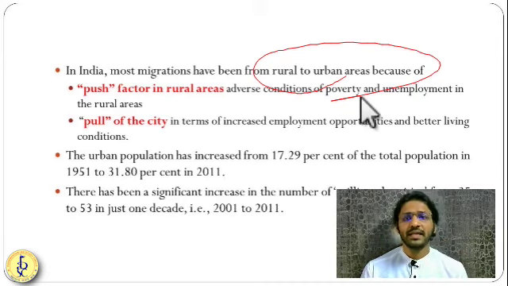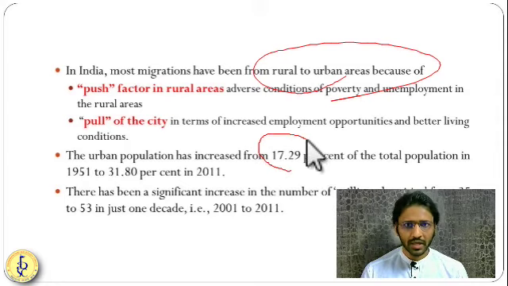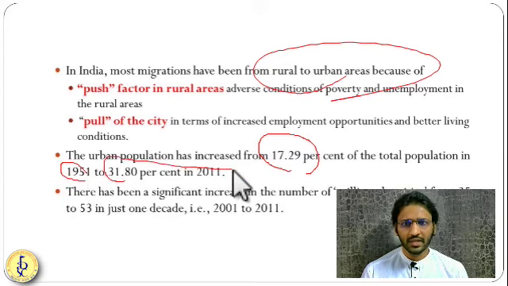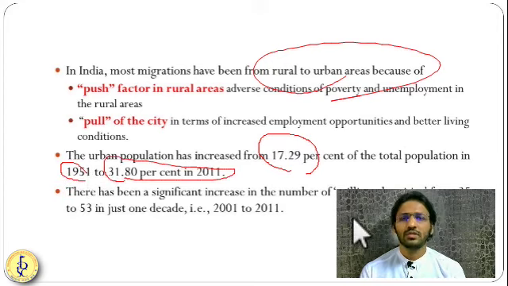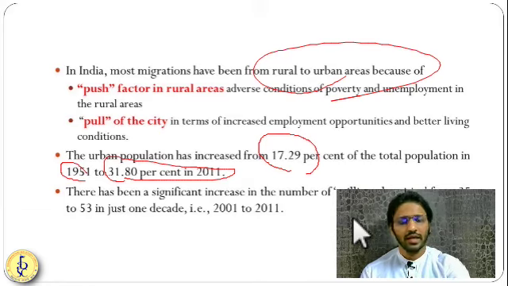That's why you can see the urban areas are growing slowly, from 17% in the 1950s to 31% in 2011. So almost a double, we can say near about double. This has been a significant rise. So this is very important in terms of migration. It adds much change to the demography of the city or the rural area.